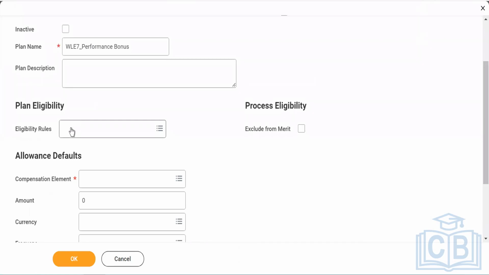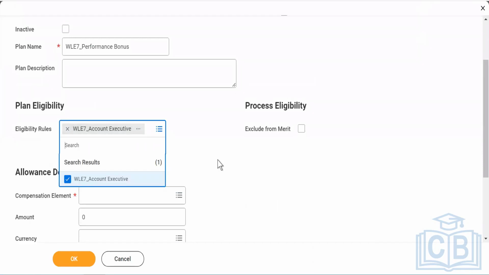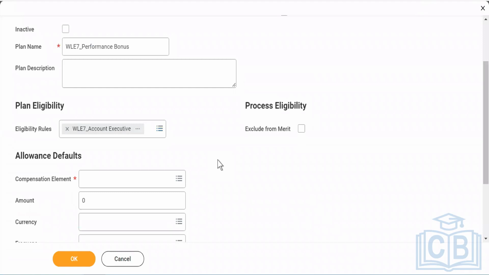If you want to add the eligibility rule, you can. There is no problem in that, but again, it is not mandatory. Why? Because we can make the changes as per the requirement.